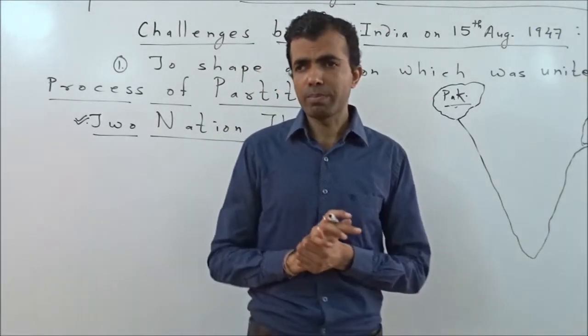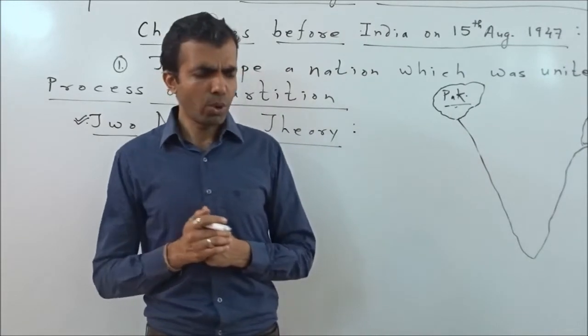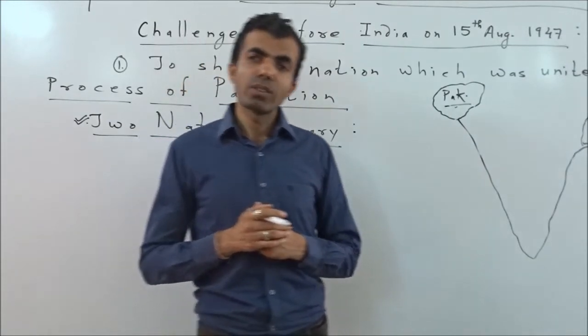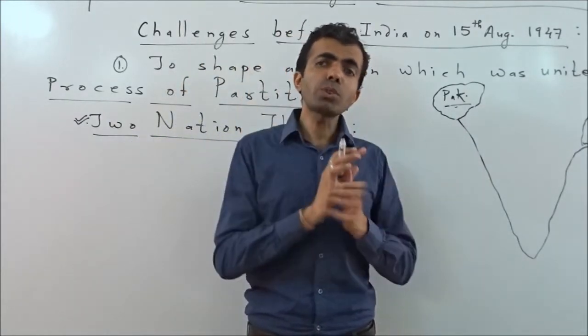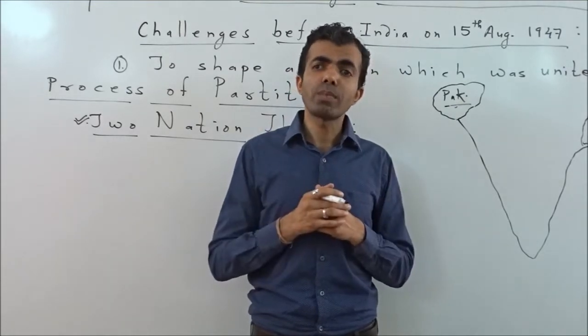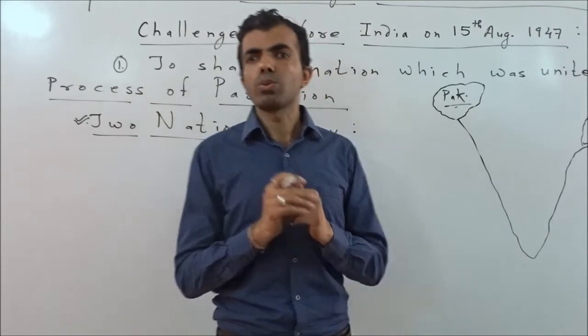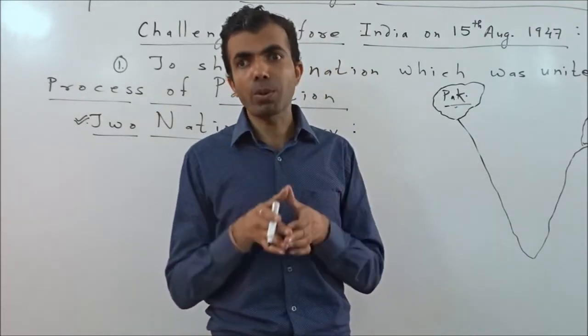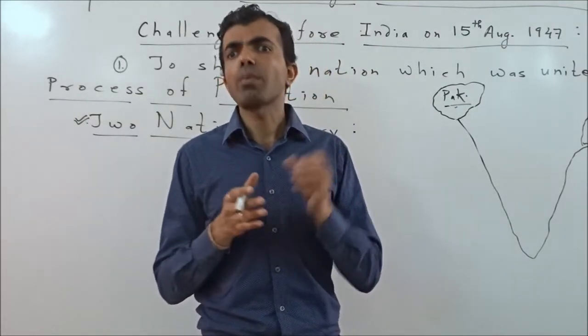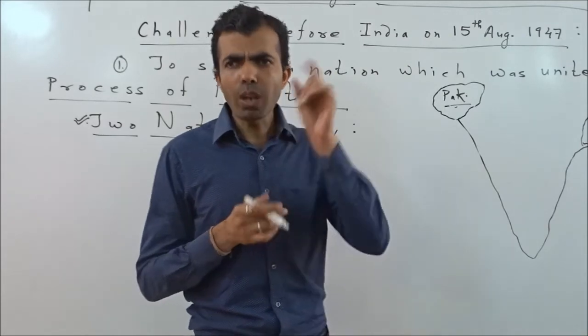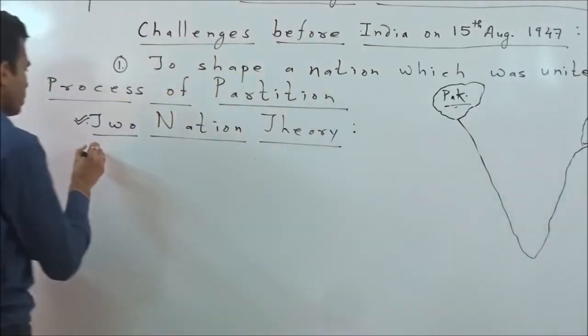Now one more thing. One question would come to your mind: were all the Muslims agreed upon this type of issue? No. Not all the Muslims were agreed upon this concept or this two nation theory. One among them was Khan Abdul Ghaffar Khan.